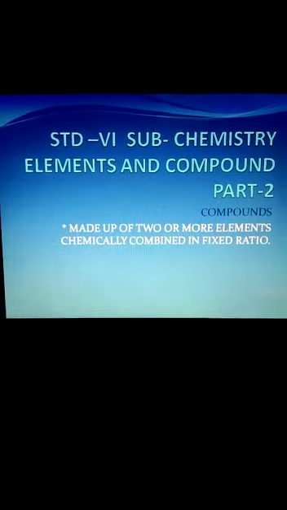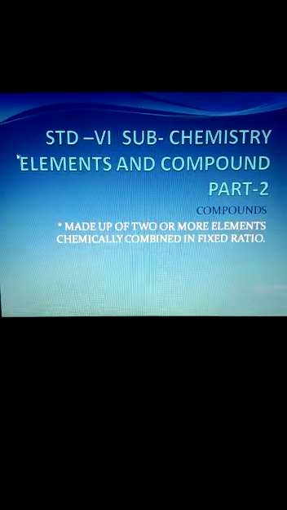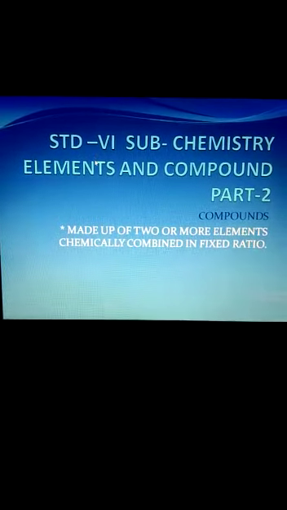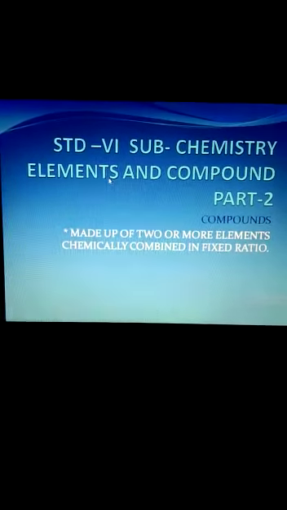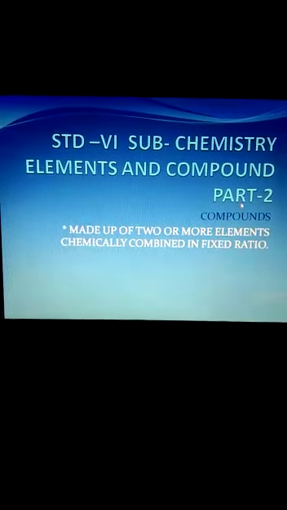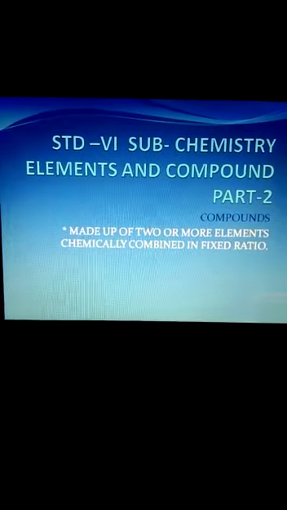Good morning, students. Now I'm going to start here Standard 6 Chemistry. The chapter is Elements and Compounds, Part 2. In Part 1, we had discussed elements.